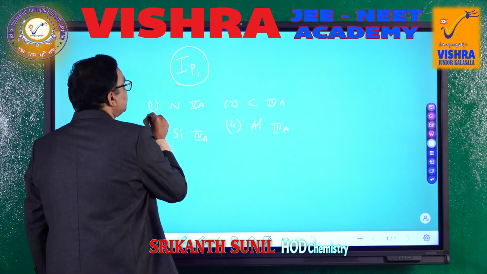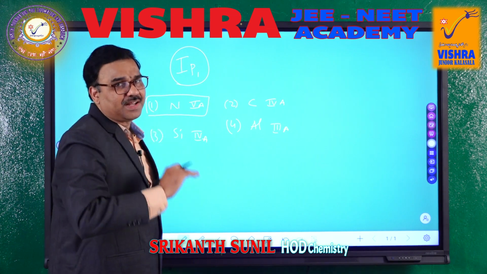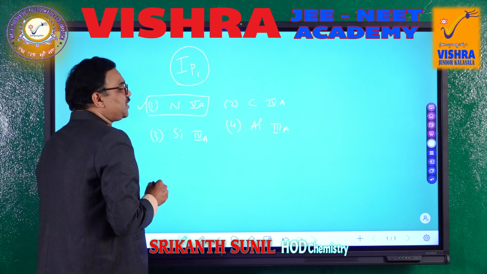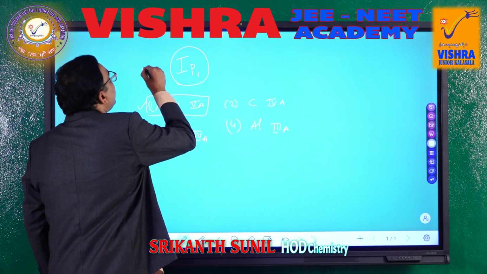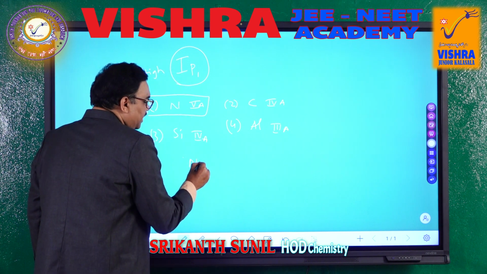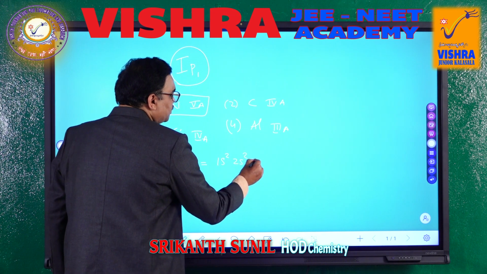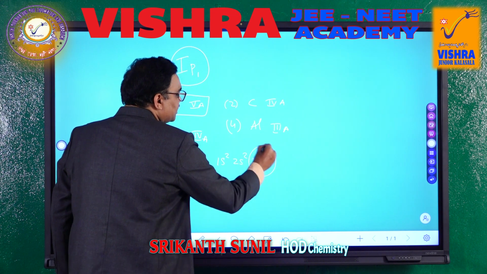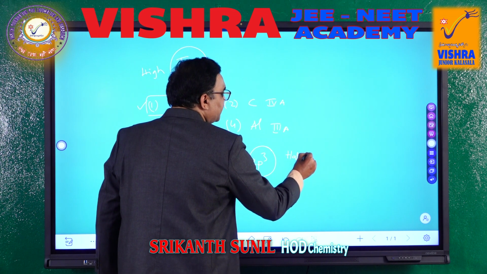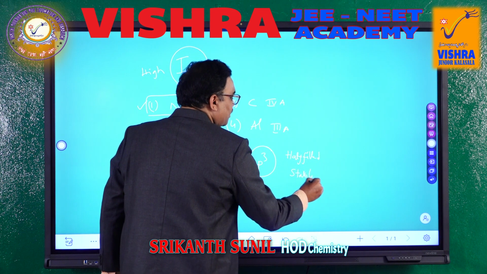So in this we know that nitrogen has the stable half filled electronic configuration. Let us explain that. The option will be the first one, which will have high ionization potential. Nitrogen electronic configuration is 1s2, 2s2, 2p3. This is a half filled stable configuration.